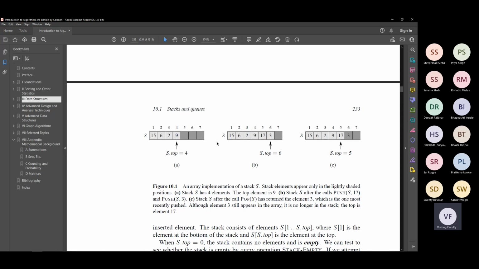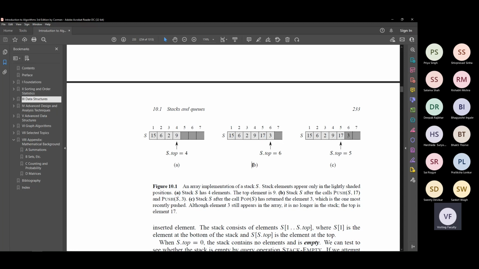And each time the top element points to the top. Correct? So all you need to know in order to understand which side the opening is, is to look at the top pointer and see where the other elements are. The elements are all to the left. Correct? So the opening has to be to the right. This is the top side. The right side is the top side because things come inside from there and go outside there as well.